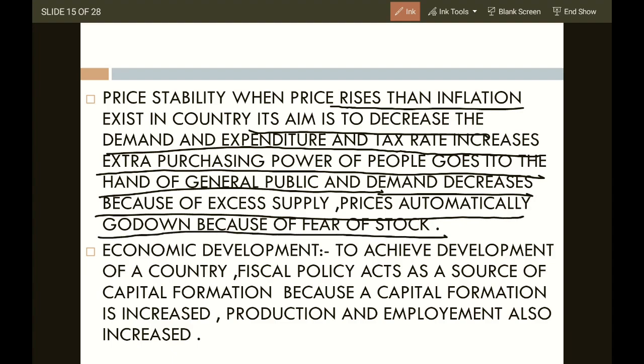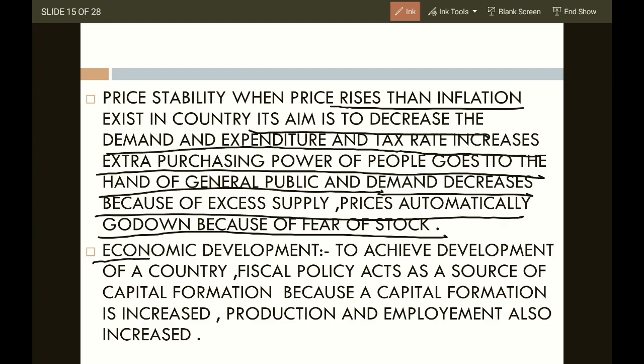This is all about the price. If the price is very high, what will happen? People are spending more, so the government needs to regulate the money. Government needs to control it. Money should be in balance. So what happens? The government controls it by selling bonds, so that the public can purchase bonds from the government, and in return the government gives them interest, and indirectly it receives money from the public.